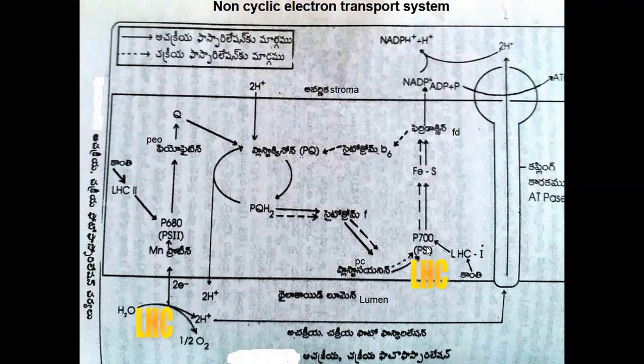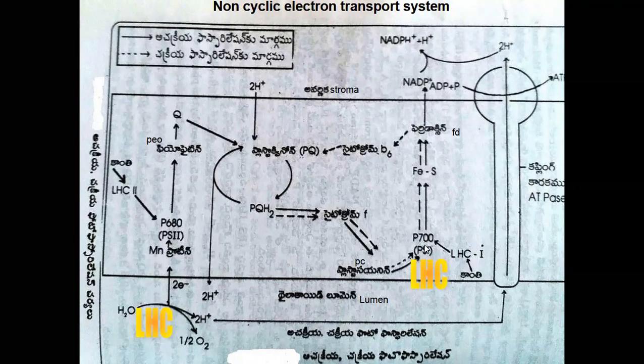When the low energy electrons are received by photosystem 1, at the same time, near photosystem 1 light harvesting complex 1 is present. The light harvesting complex receives photon energy and passes it to photosystem 1, and photosystem 1 is excited.